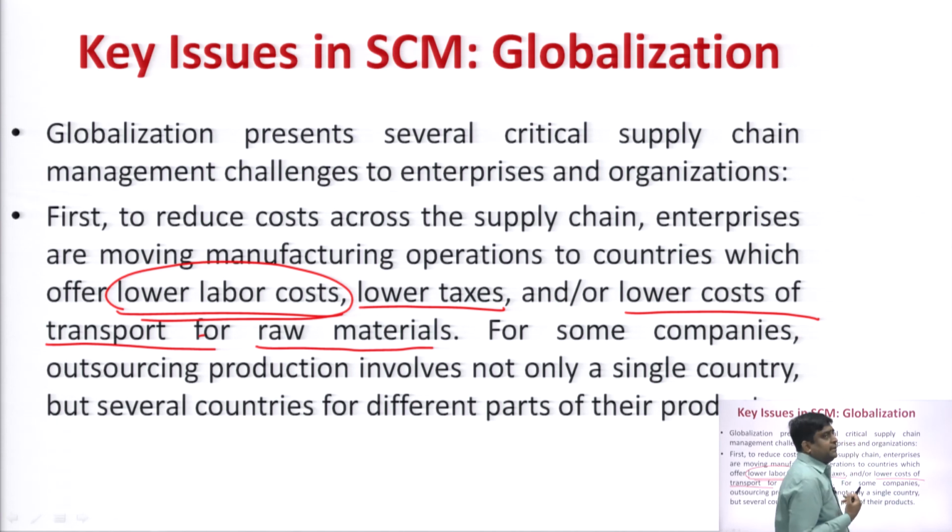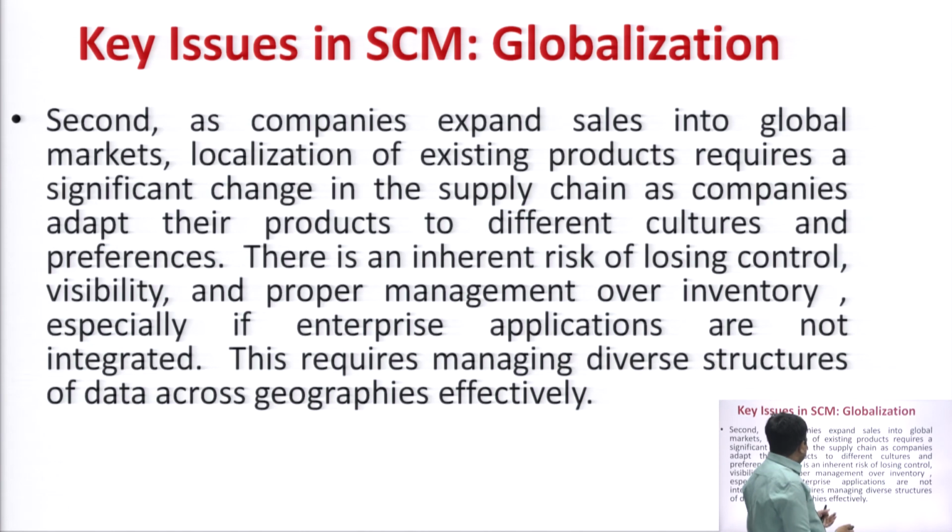So many companies nowadays order their products or raw material from various countries, then assemble it and provide it to the customer directly, like you may take the example of Dell company. Moving towards the globalization part, another important aspect is, as companies expand sales into the global market, localization of existing products requires a significant change in the supply chain as companies adapt their product to different cultures and preferences. So nowadays a major challenge for companies is to make your product of international quality, so that you can sell it anywhere.